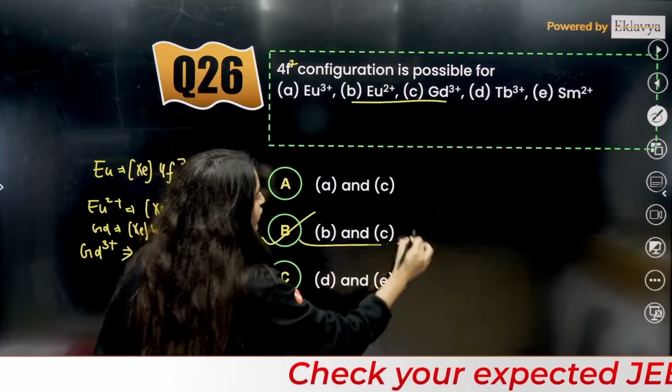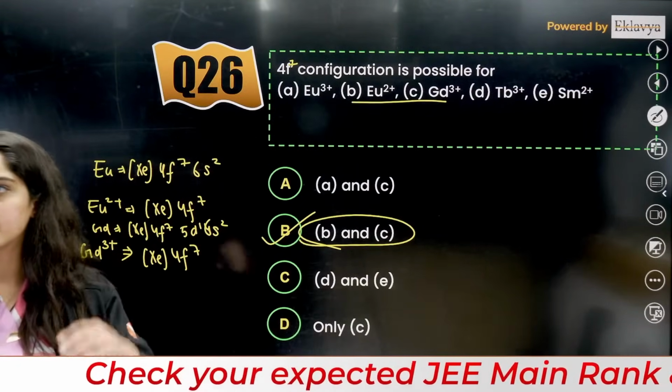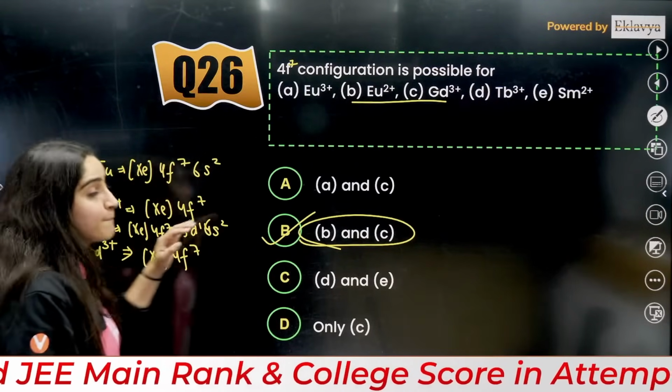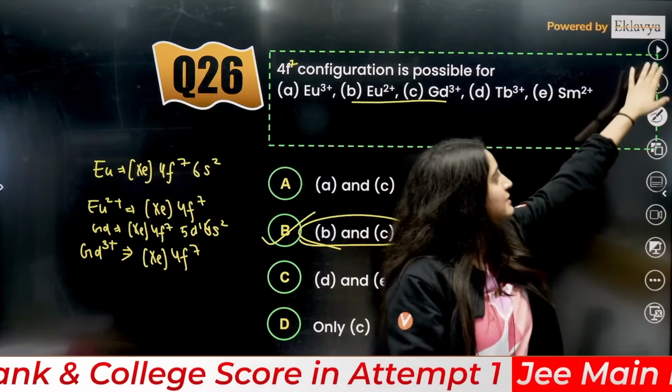So the answer is going to be B. B is the correct answer. Okay guys, B is going to be the correct answer, right?